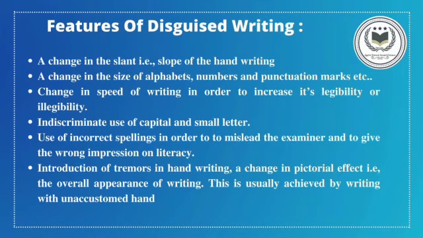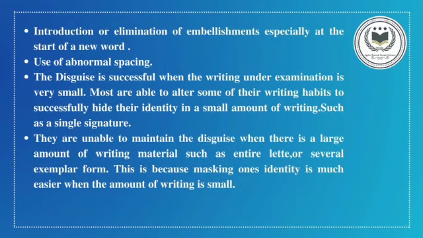This is usually achieved by writing with an unaccustomed hand. Introduction or elimination of embellishments, especially at the start of a new word.